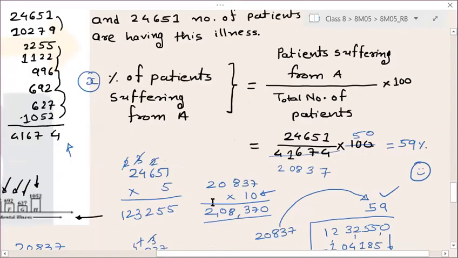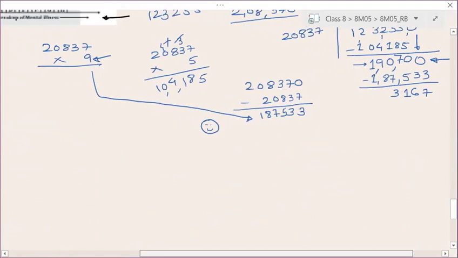X by 100 into 41674. No, no, no. In that case, this cannot be done, right? Because if you are taking X here, see, if this is your X, what we are finding is this X percent. So 41674 will be multiplied over here when you transpose, and 100 will be divided here. Okay, so this is the case. So just the calculation part is more over here.